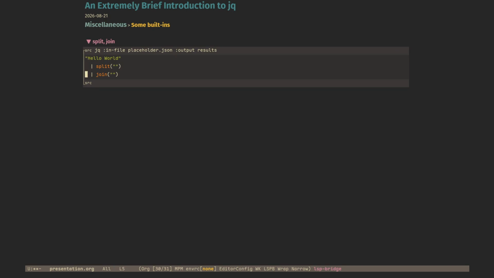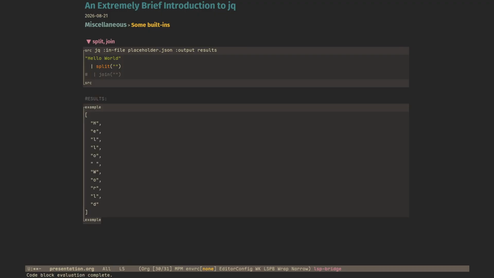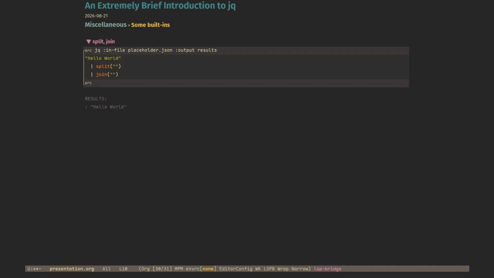Now we have split and join. This is pretty similar to Python. We split it. We get hello world. And then we can also join it back and get hello world.